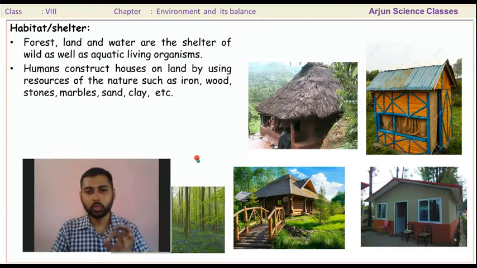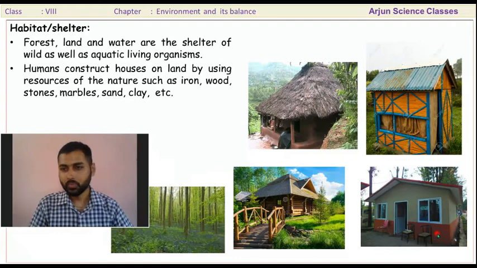So we depend on the natural resources to make our house.